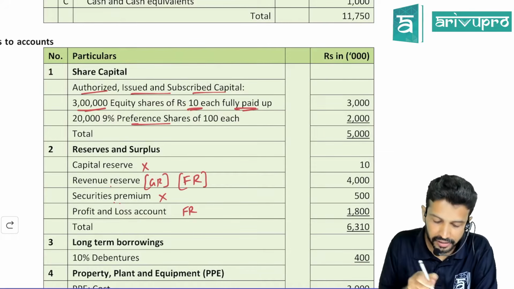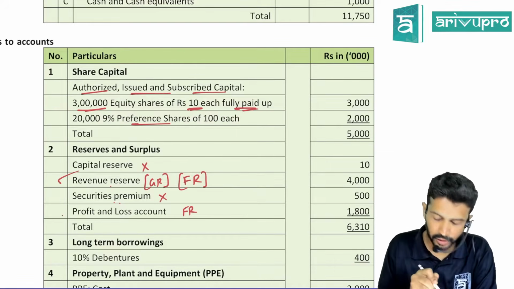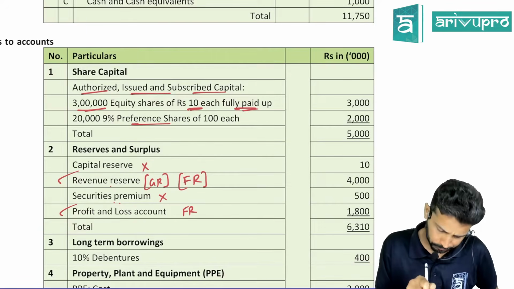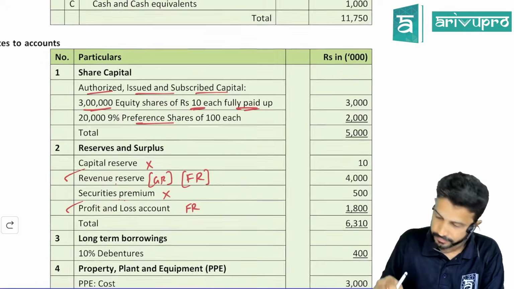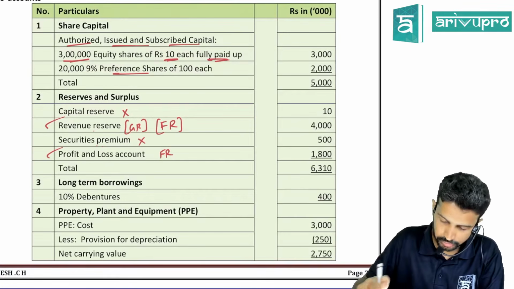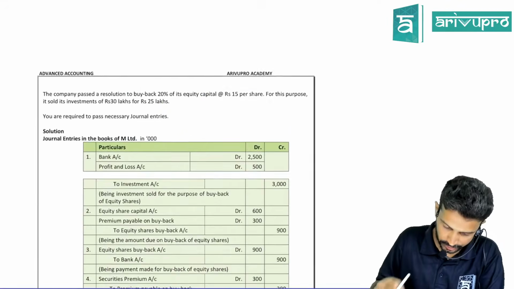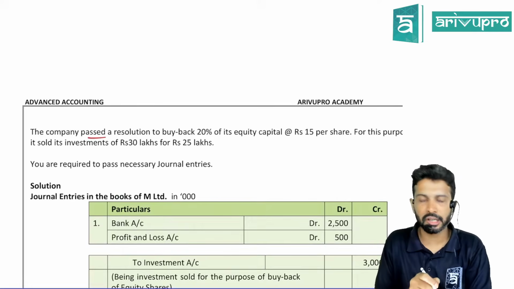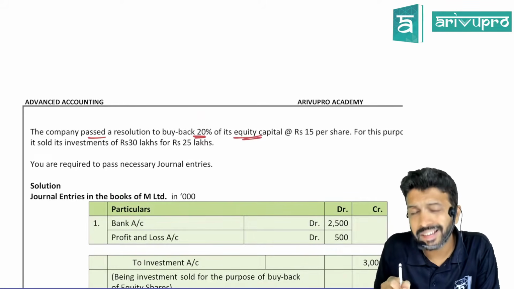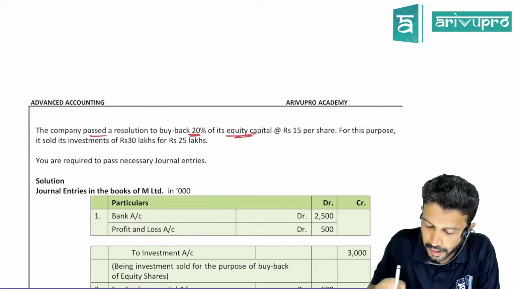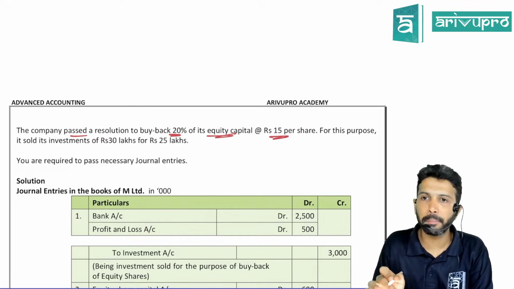So we have identified in this problem, revenue reserve, that is your general reserve, and P&L account. Those are the free reserve data available. Okay, awesome. Next we will go directly into the adjustments. The company passed a resolution to buy back how much? 20% of its equity share capital at 15 per share.